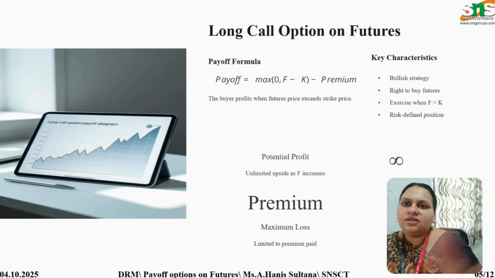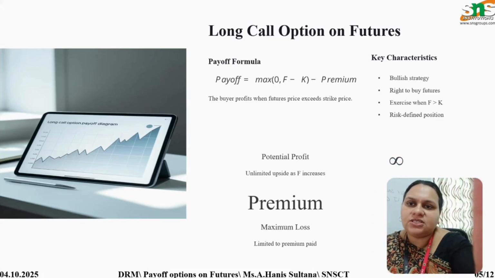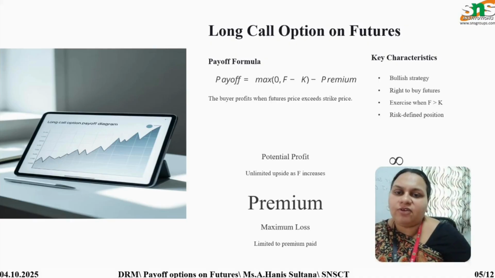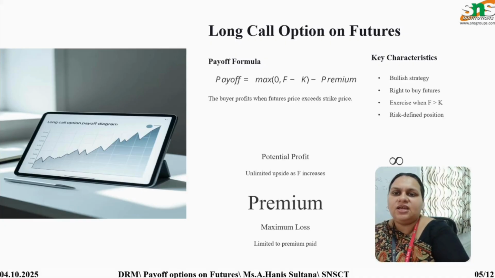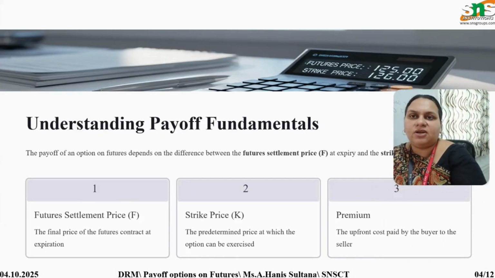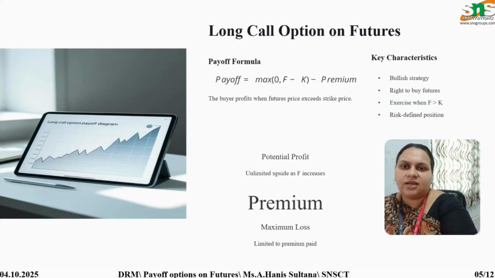Here we have the long call option on futures. The payoff formula for the long call option on futures is the maximum of 0 and F minus K minus premium. We know F is the price at which we are going to settle the option, K is the strike price, and premium is the upfront cost paid by the buyer to the seller.